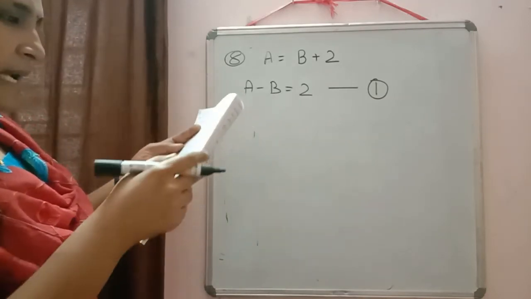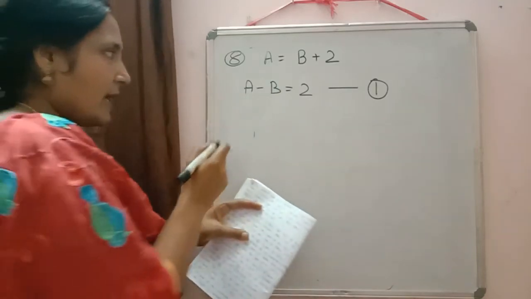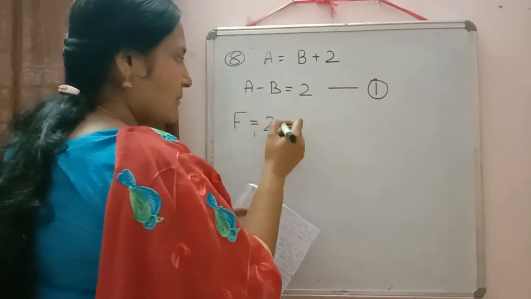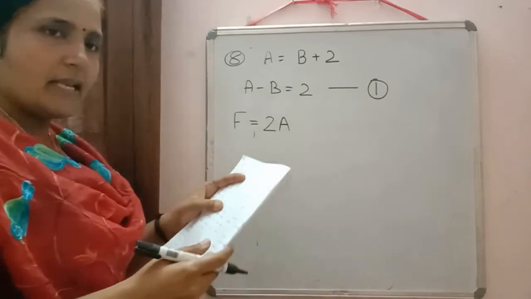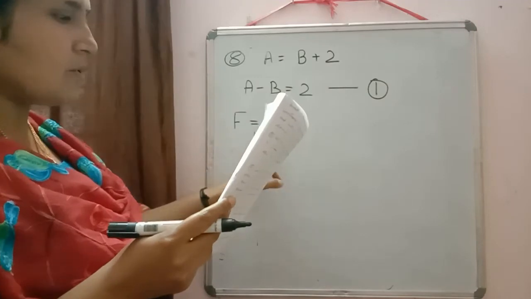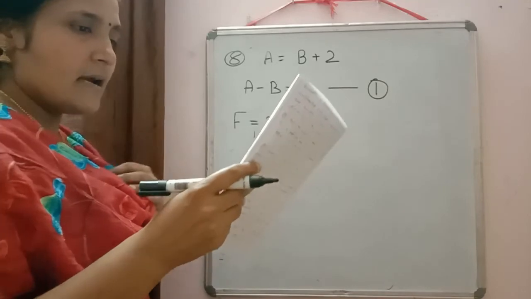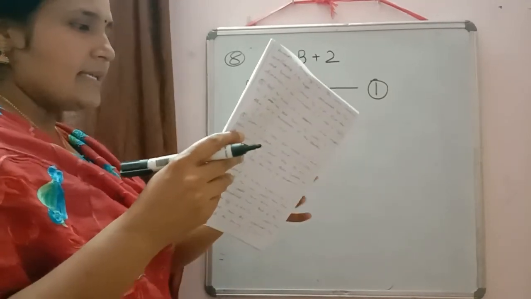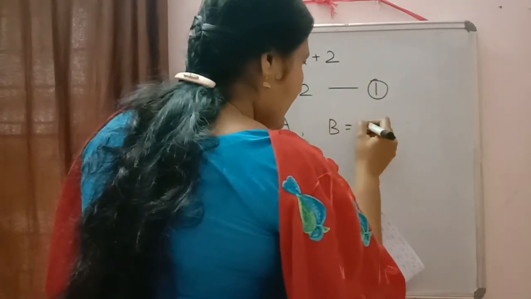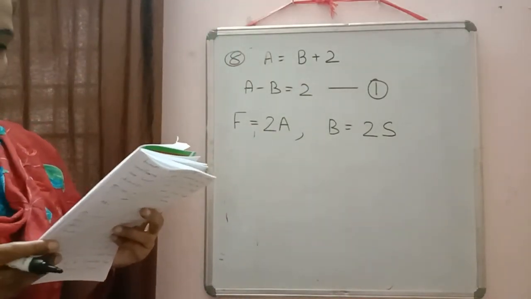Now what is written? A's father F is twice as old as A. Twice means 2 times as old as A. So what we will get? F is equal to 2A. Then the next condition: B is twice as old as his sister S. So we will get B is equal to 2S.